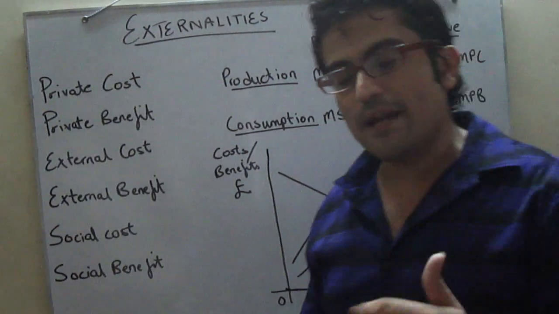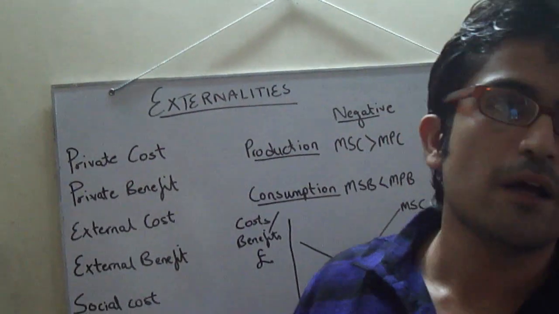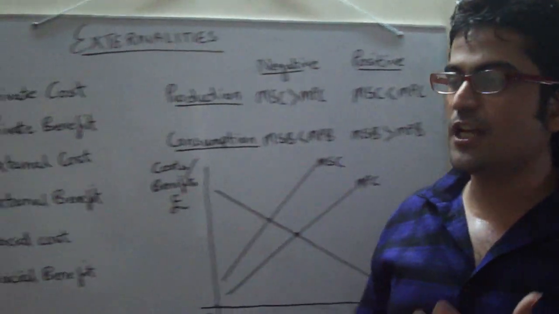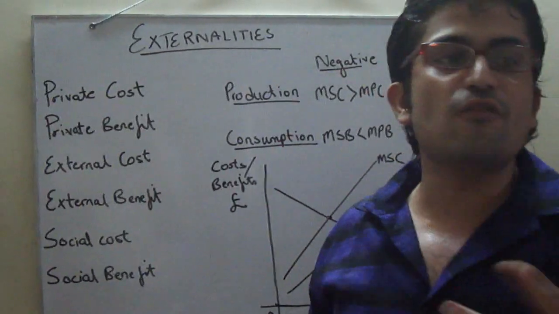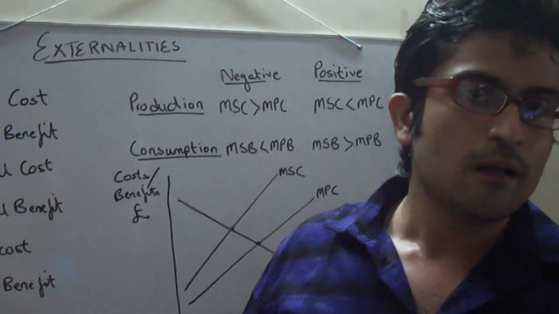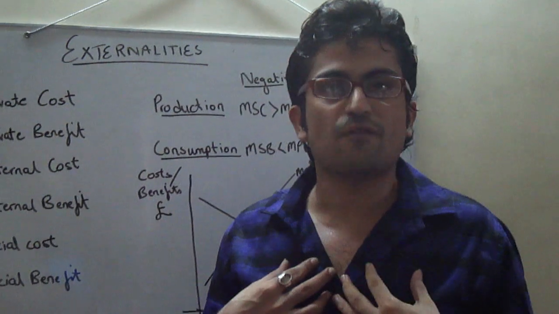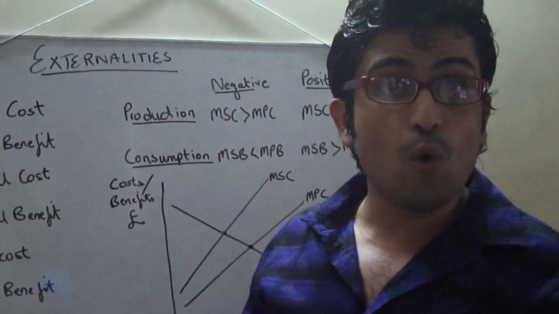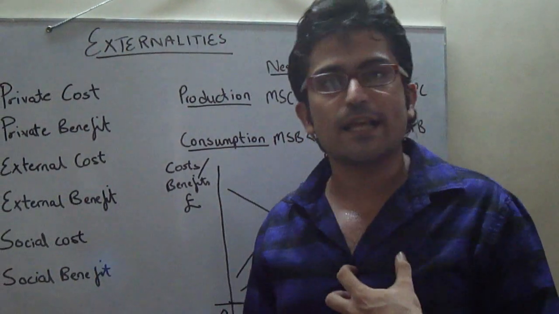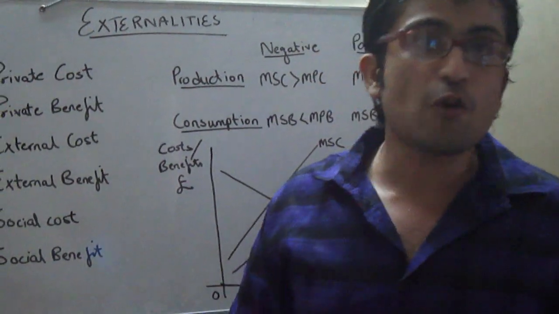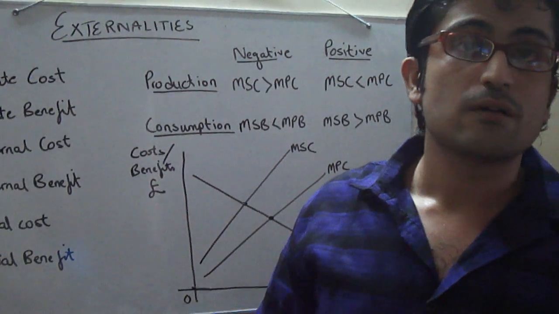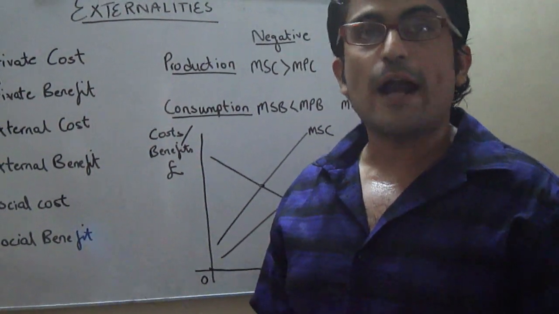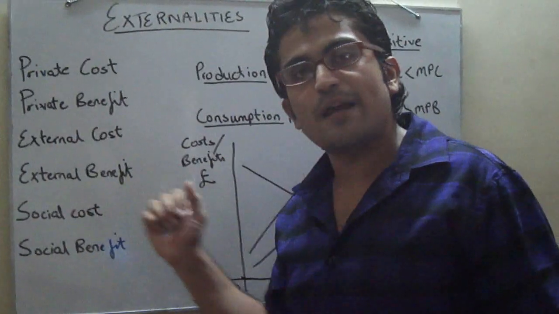External benefit is the benefit which is also received by the society. For example, you take a vaccination or a medicine for influenza or flu, common cold. Now common cold is a contagious disease. If you take the medicine, it would prevent others from getting that disease. So without paying, the others would have benefited at your expense. So this is an external benefit.